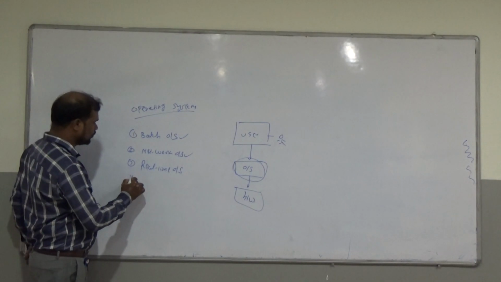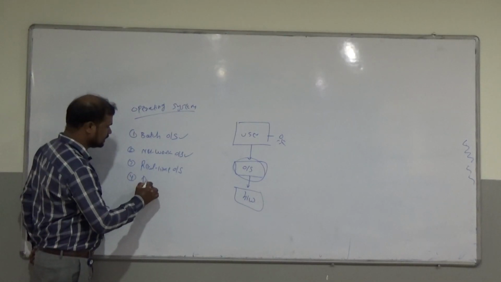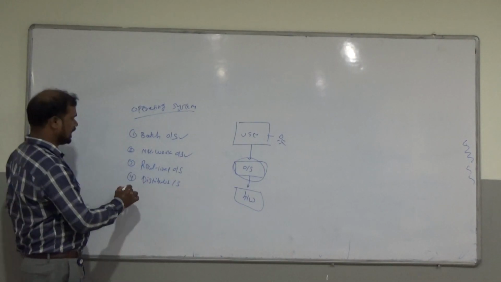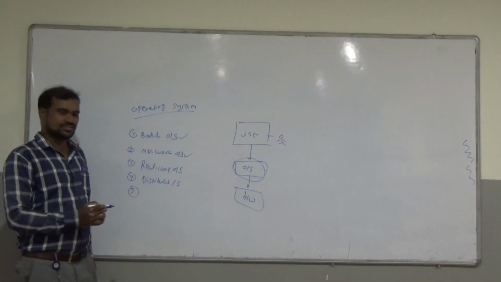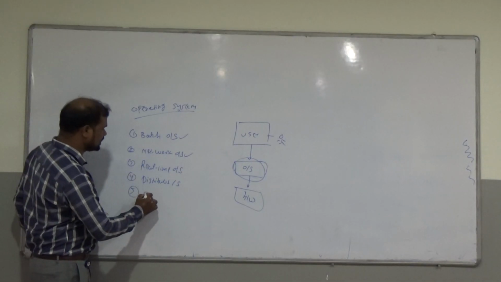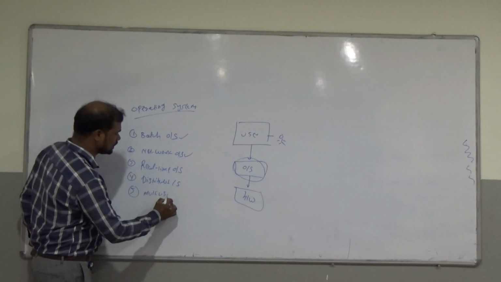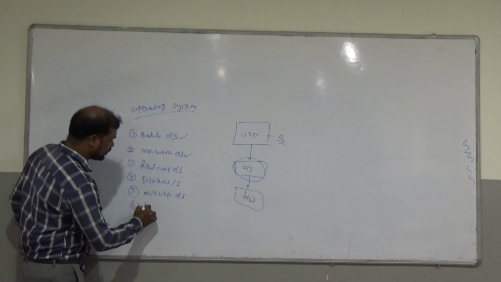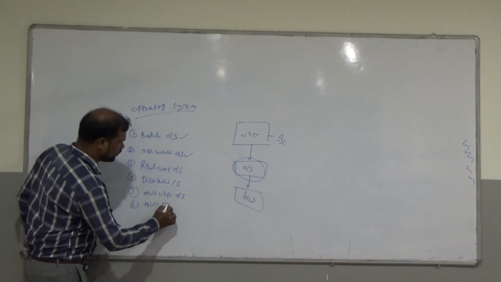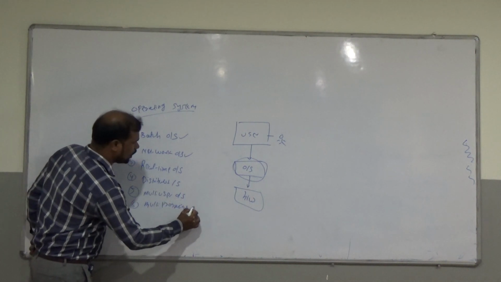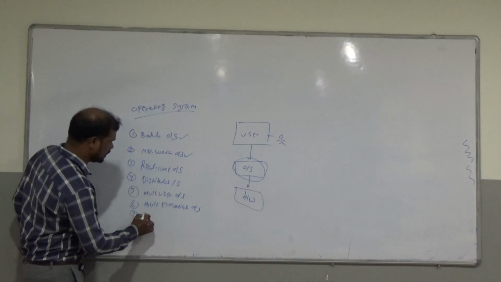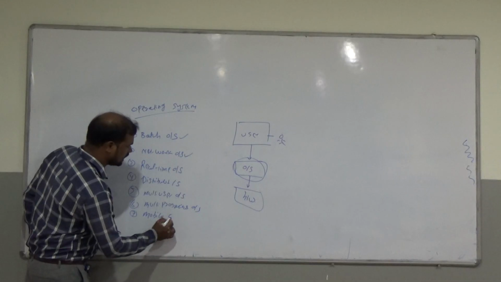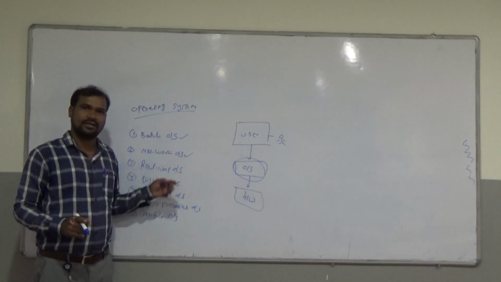Fourth is distributed operating system. Fifth is multi-user operating system. Sixth is multi-programming operating system. And seventh is mobile operating system. These are the seven types of operating system.